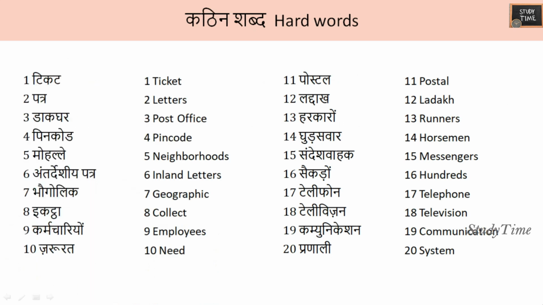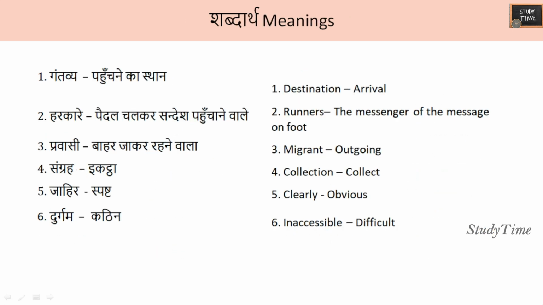Next, these are the hard words from this chapter. You can pause the video and loudly say all these words. Ticket, patra, dakiya, all these words loudly. Pause the video and write down the hard words from this chapter. Next, you have difficult meanings.